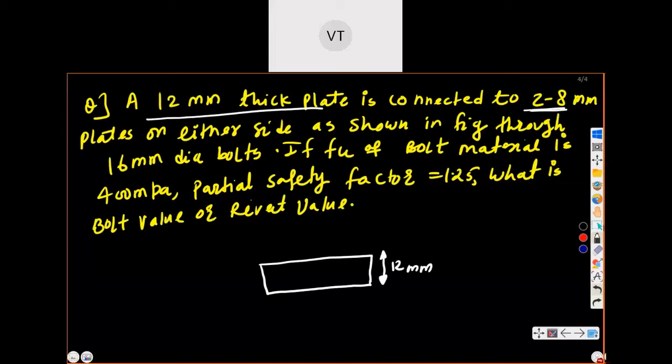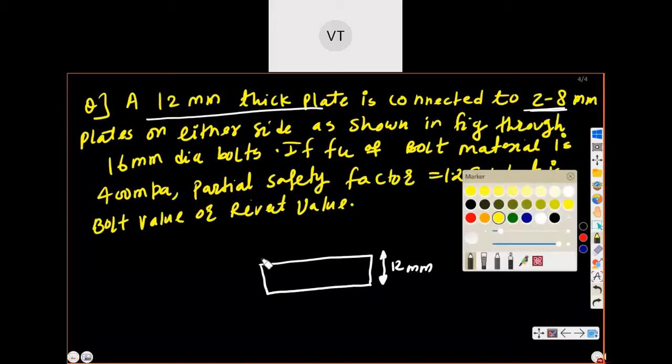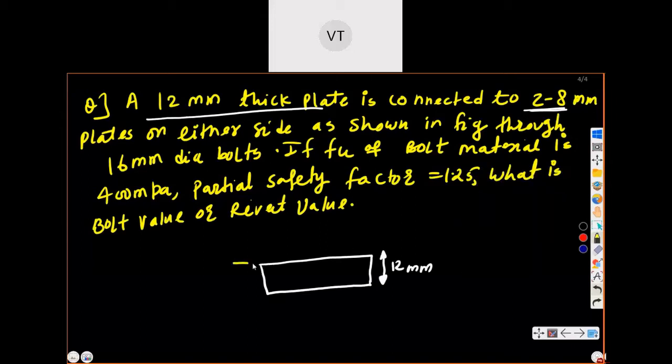Let us take another color for better understanding. So let us say this is one plate, and this is another plate here. This is another plate.